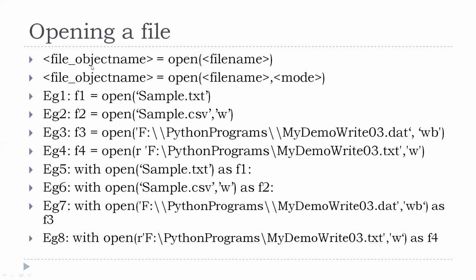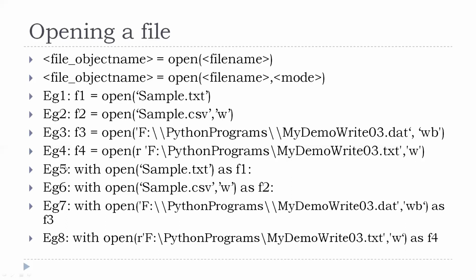Now let us look at the syntax. File object name equal to open file name. Here example 1 alone suits the particular syntax which is given: F1 equal to open of sample.txt. Whereas the other three examples, namely example 2, example 3 and example 4, follow the second syntax. F2, F3, F4 are the object names. I am opening the file with the corresponding modes there.